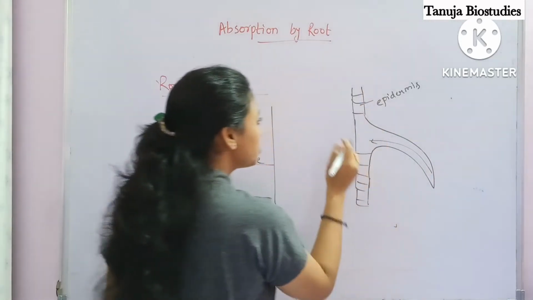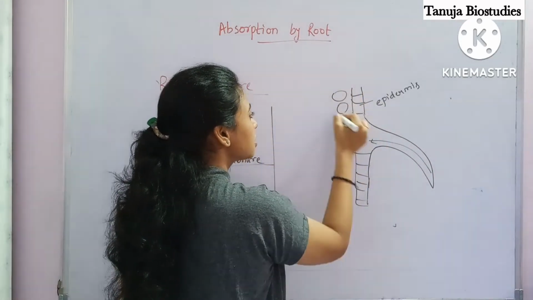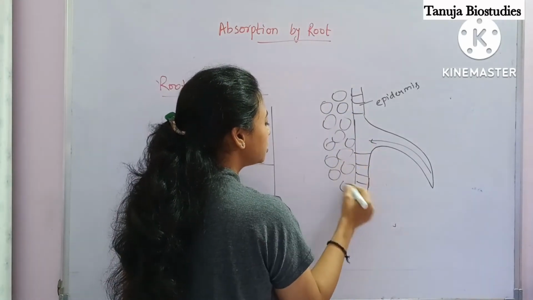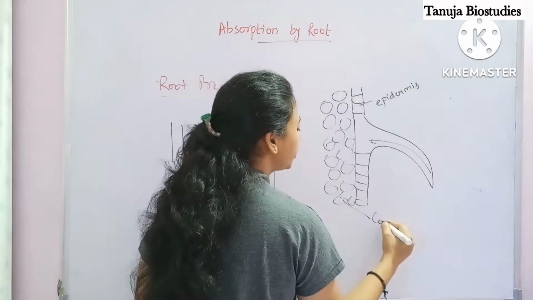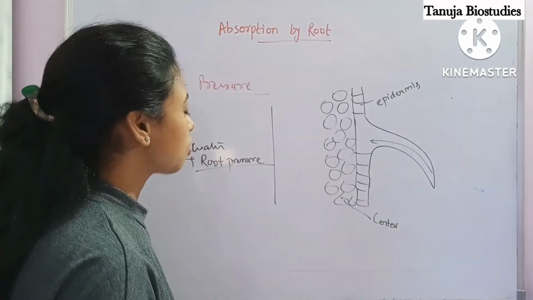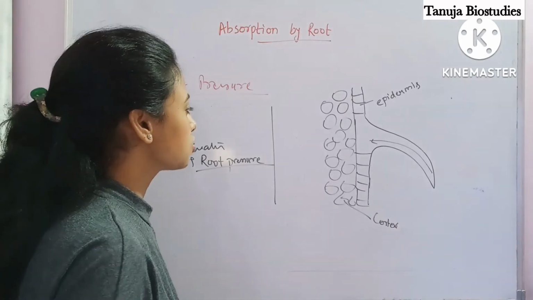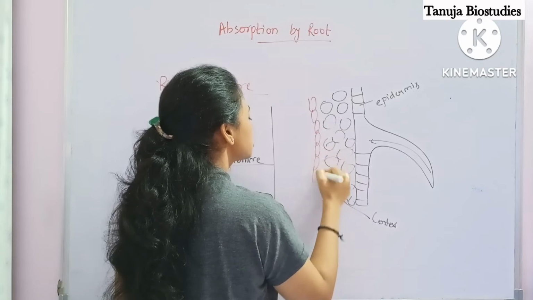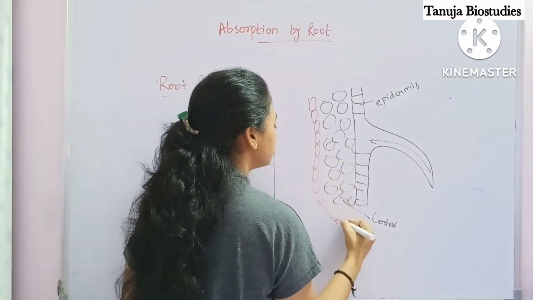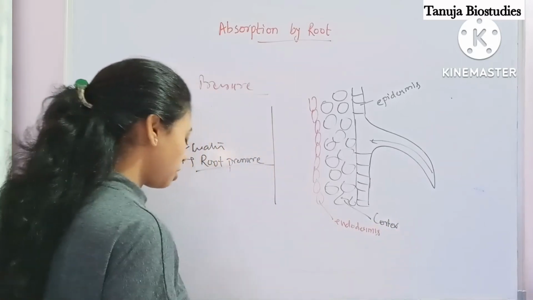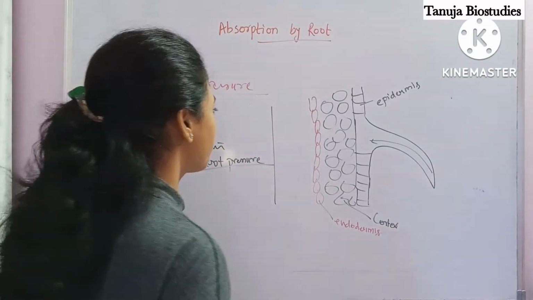Inside this there are so many cells through which water travels, called the cortex. After passing through the cortex, there is one more layer called the endodermis. In this endodermis there are two kinds of cells present.